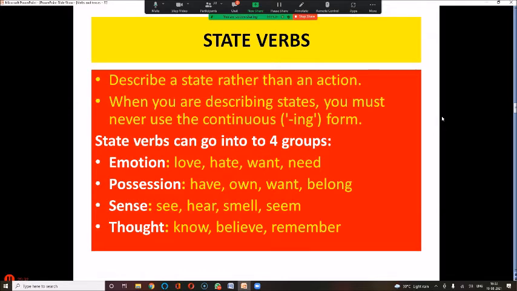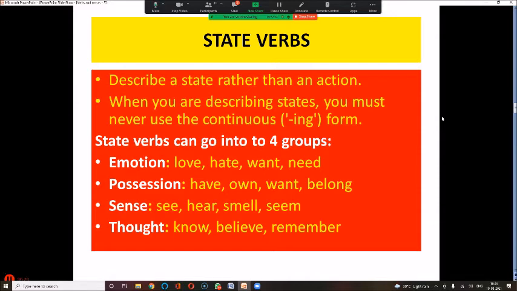Similarly, possession. Now, I have 2 cars. So, I have 2 cars is belonging, possession. I can possess. I cannot be continuously possessing 2 cars. So, that is why I cannot use have, has, had in possession sense. But I can use have, has, had when I'm using them in place of an action verb. I am having breakfast. I am eating breakfast, so I am having breakfast. I am having headache. I am suffering from headache, so I am having headache. So all these words, when they are substituted by have, has, they can be used with ing.